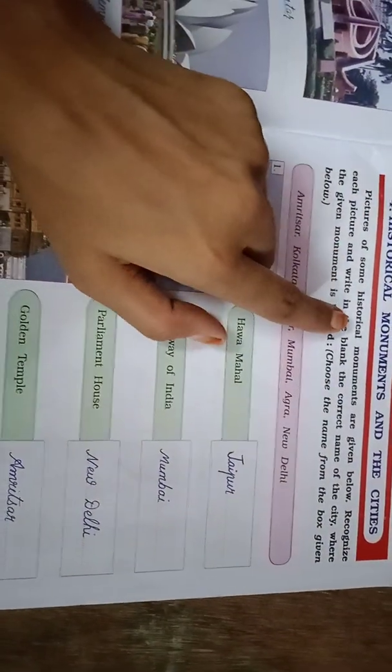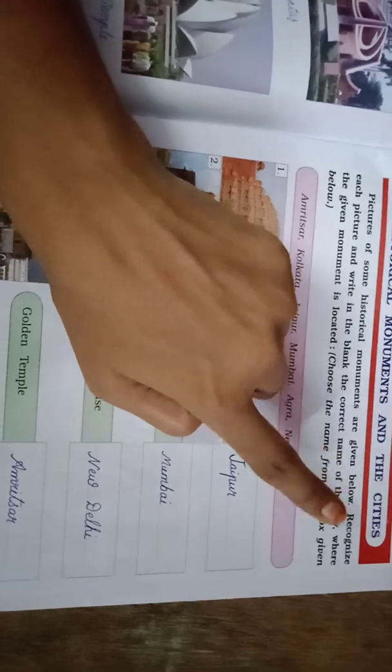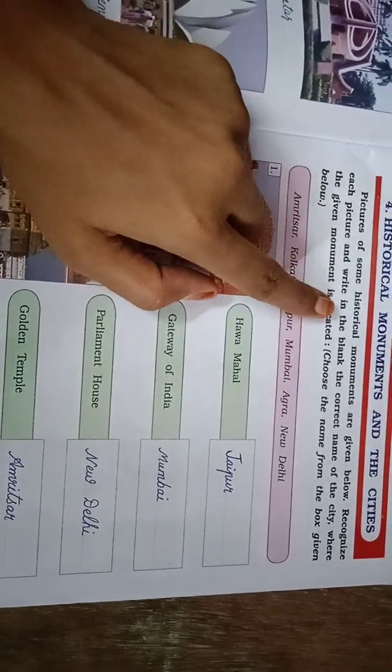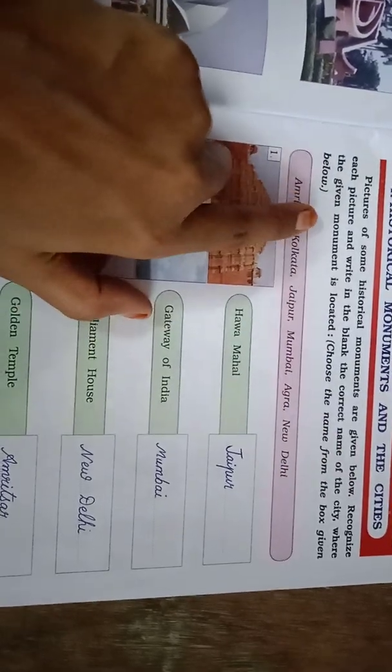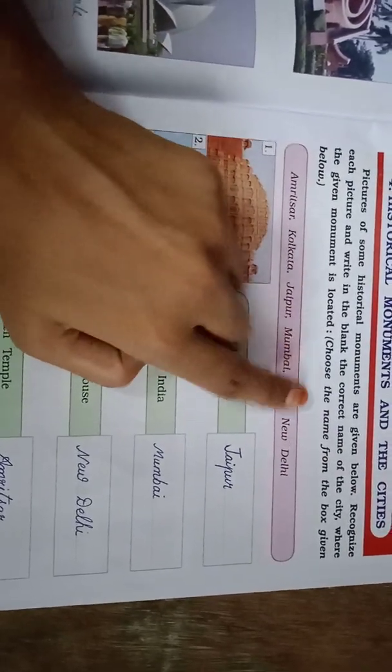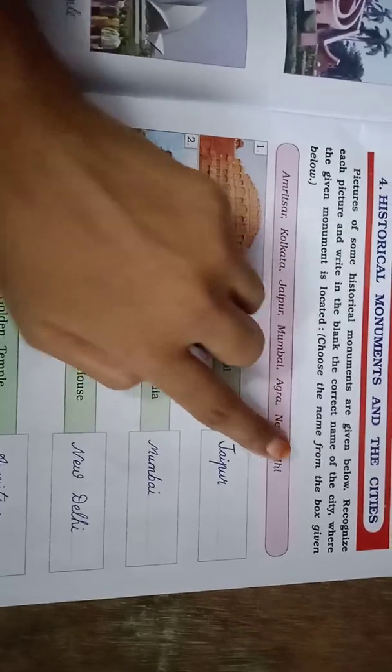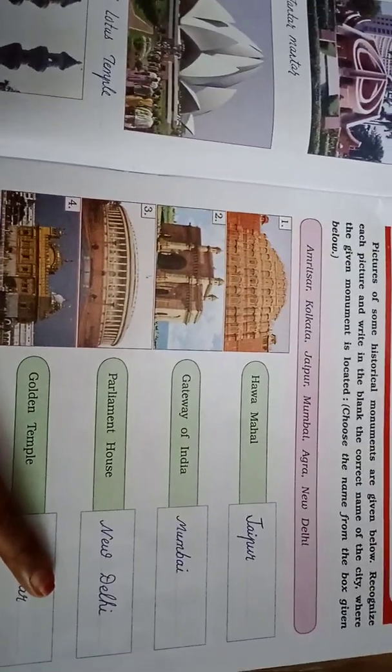So our third chapter is finished here. Now let's start our fourth chapter. See, pictures of some historical monuments are given below. Recognize each picture and write in the blank the correct name of the city where the given monument is located. Choose the name from the box given. See boys, what we have to do here, you have to write down their monuments' city name.